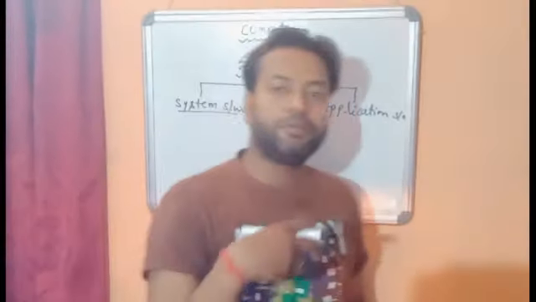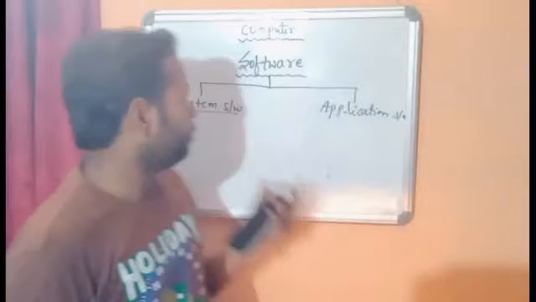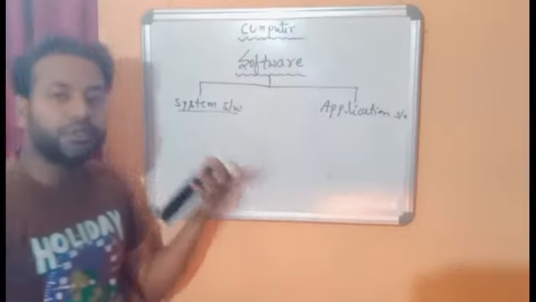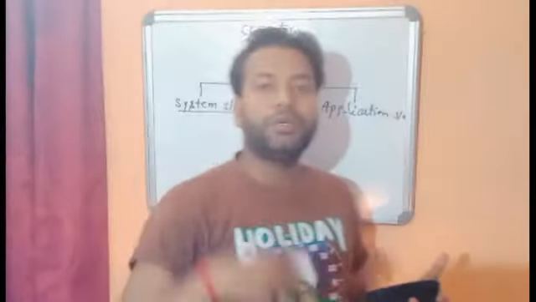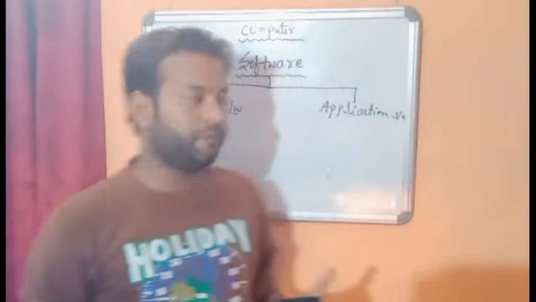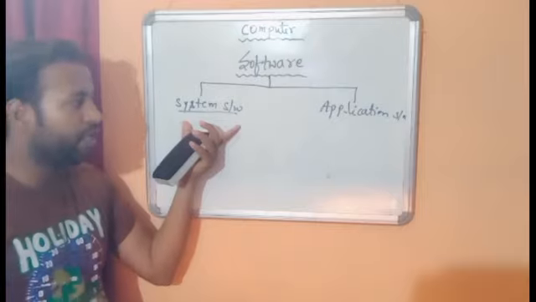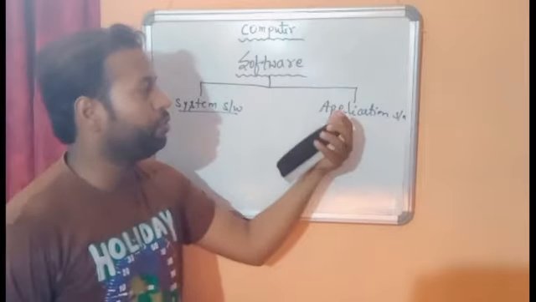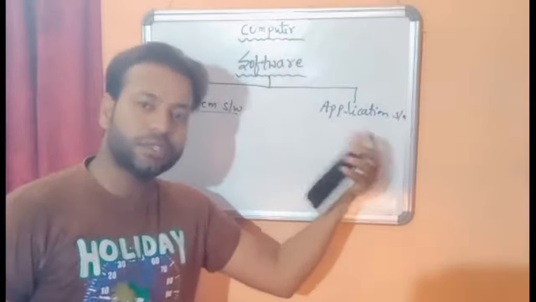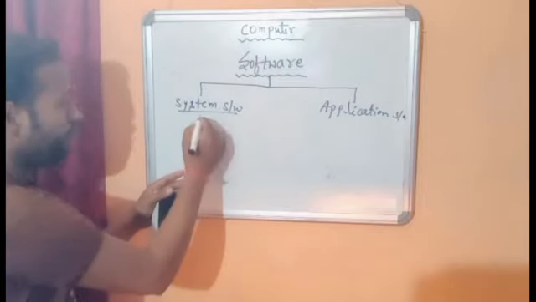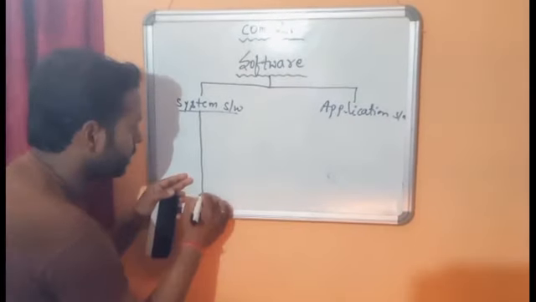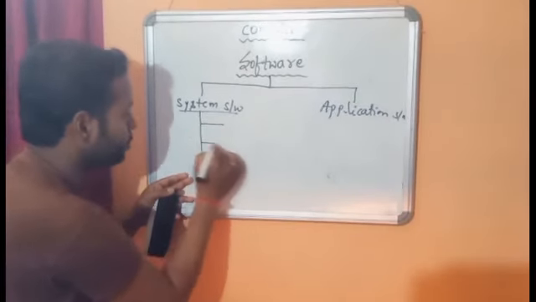System software is a group of programs, or you can say a group of software, which is used to give a platform to run other application software. So how many types of system software are there? There are four types of system software.